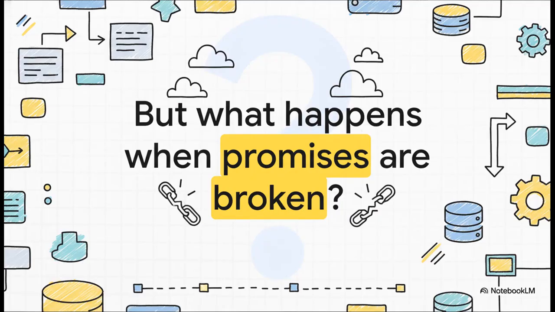I mean, really think about it. What happens when a schema changes without any warning? On the other end of that connection, things just break. Integrations fail. Important workflows just grind to a halt. And pretty quickly, users get frustrated. And that trust you built, it starts to fade. Broken promises in software have very real consequences.